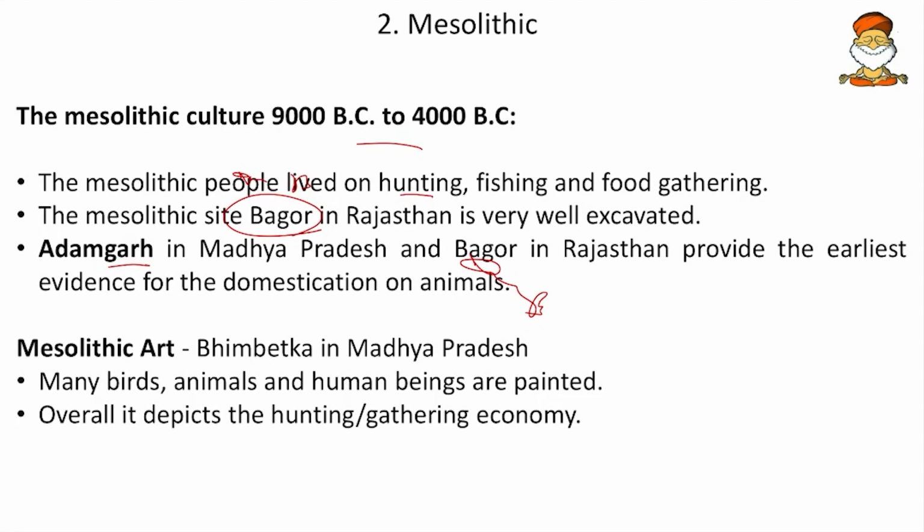Then comes the Mesolithic art. Here Bhimbetka is very famous, and birds, animals and human beings, then circling, festivating, merrymaking, dancing, hunting, all these are well depicted. We also see that as we move from Paleolithic painting to Neolithic painting, the size of the painting becomes smaller and the precision increases. Okay, so these are some of the ones.